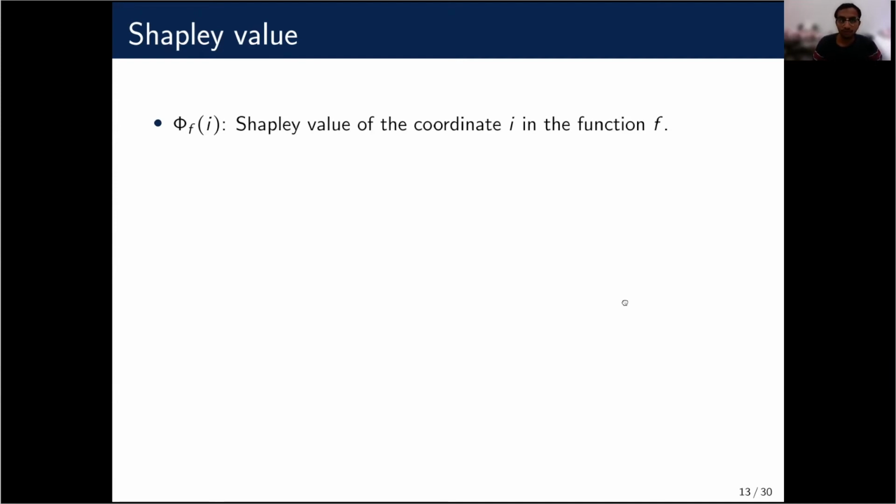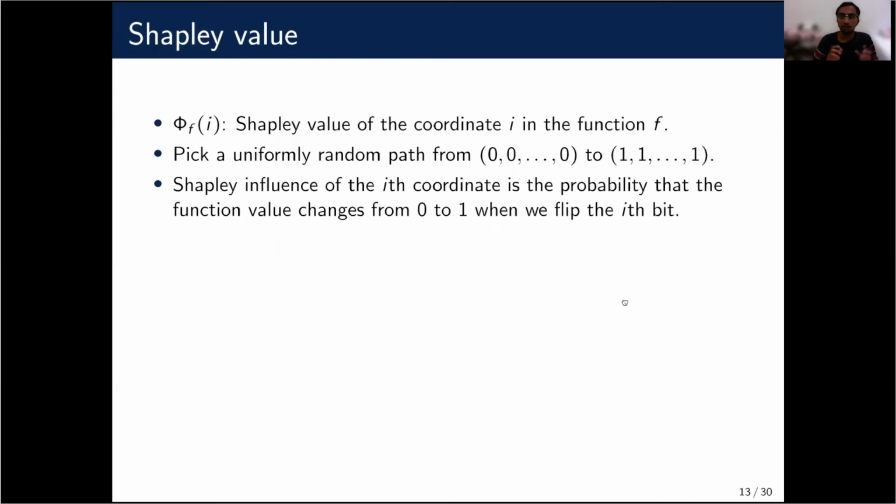So formally, we start with all zeros input, and then we can randomly flip one by one input to all ones. So we pick a uniformly random permutation and we flip indices from 0 to 1 in that order. So we assume that f of all zeros is 0 and f of all ones is 1, otherwise the function is trivial. And in this random process, at some point, the function value flips from 0 to 1.